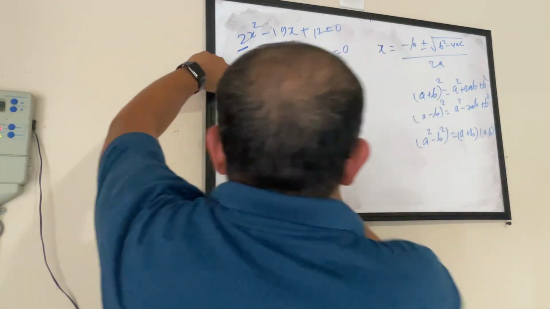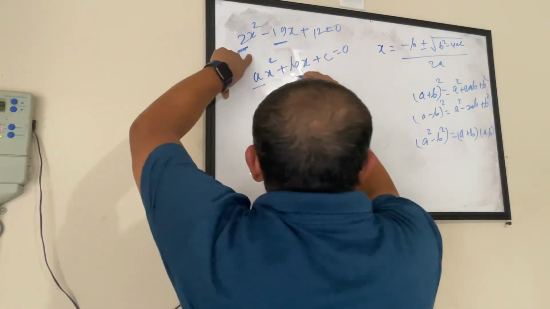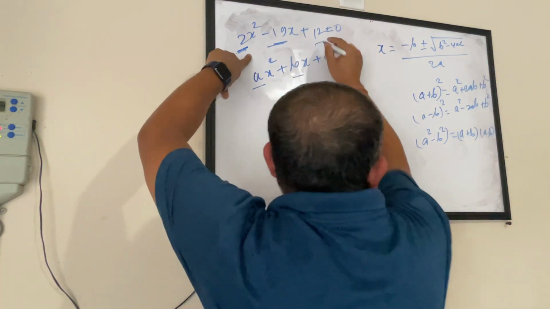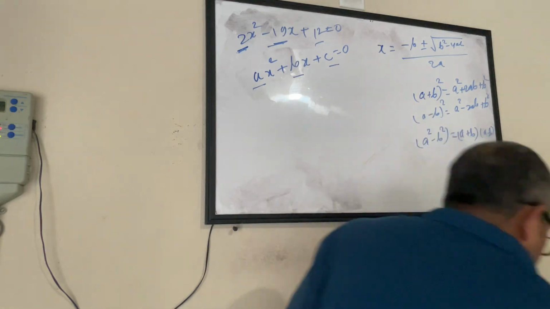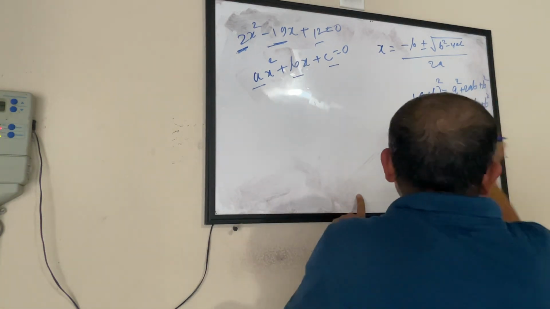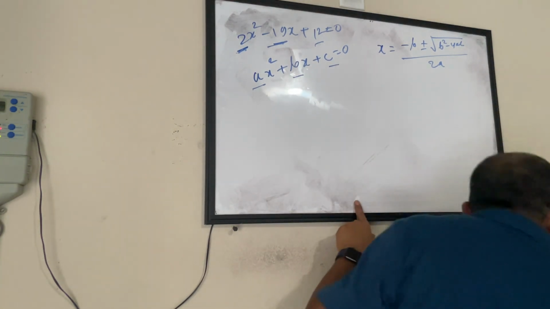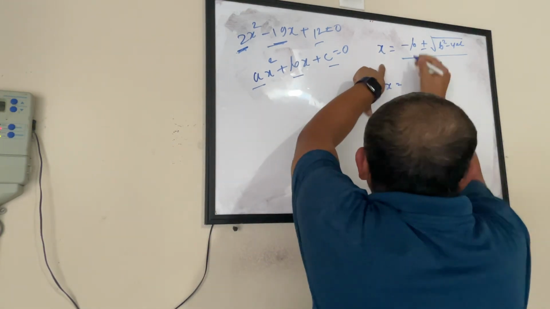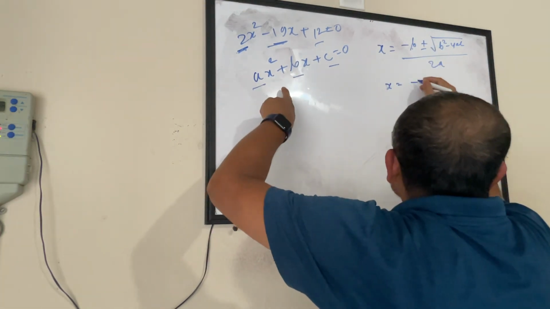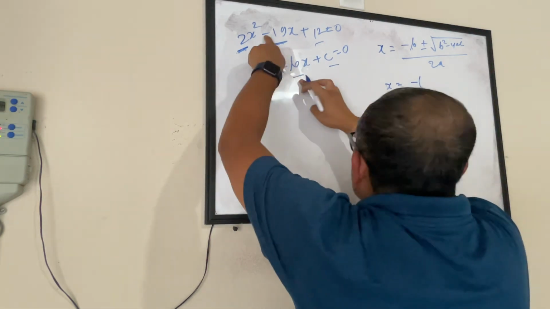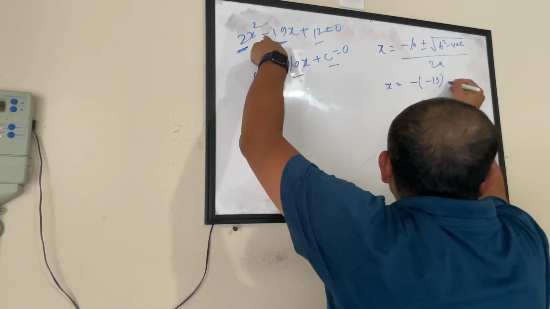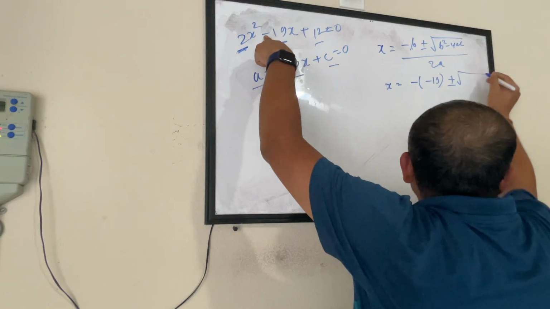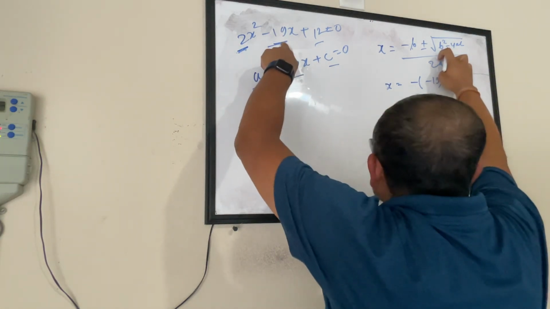So here you can see A is 2, B is minus 19, and C is 12. We'll put the value of this in this equation to be able to get the possible answers for x. So x becomes minus b, B is how much? Minus 19. Plus minus square root of b square minus 4ac. B square is 19 square.